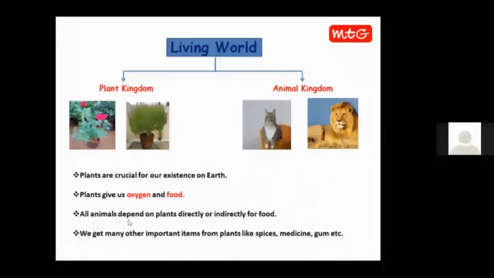So we can say that a rabbit depends on plants directly for food. But if I ask, a wolf is a flesh eating animal. So when a wolf is hungry, it is definitely not going to the plants. It will hunt a smaller animal and eat it. Then how is it justified to say that a wolf depends on plants for food?